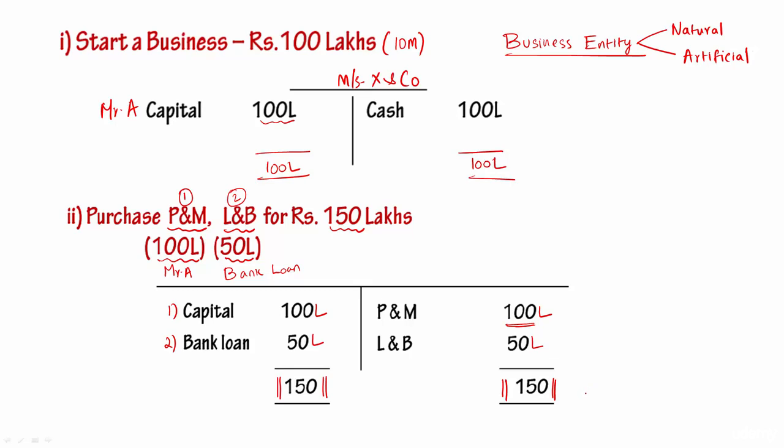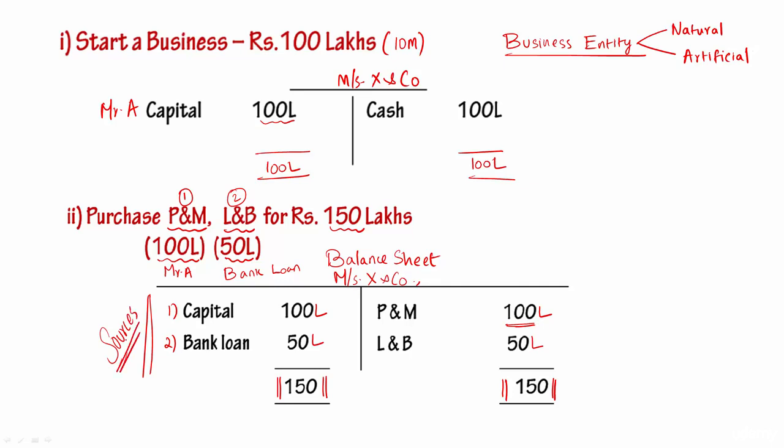So I'm going to give a name for this. And whose statement is it? It is the statement of Messrs. X and Co. And what is the name of this statement? I'm going to give the name for the statement as balance sheet. Because the logic is very simple, the totals are getting balanced, but more than that, this statement shows the sources, that is from where this business Messrs.